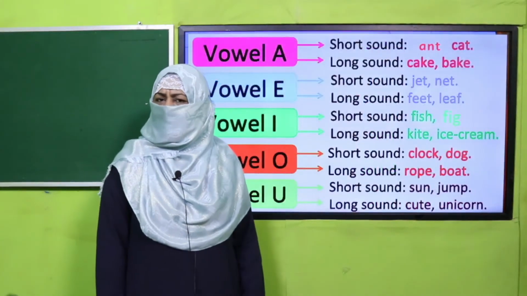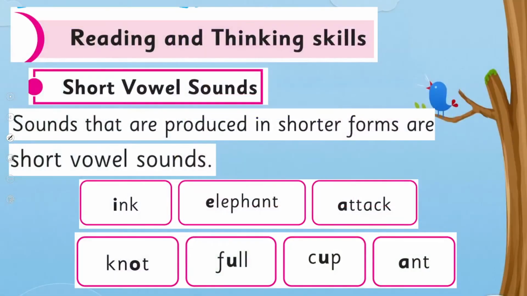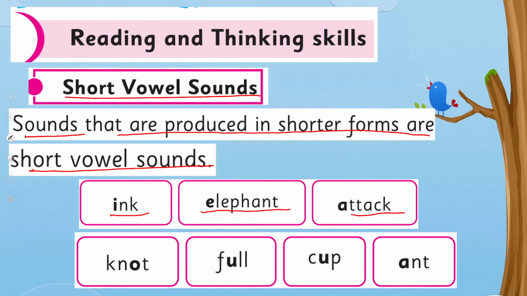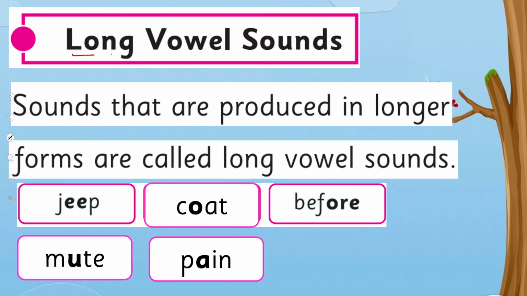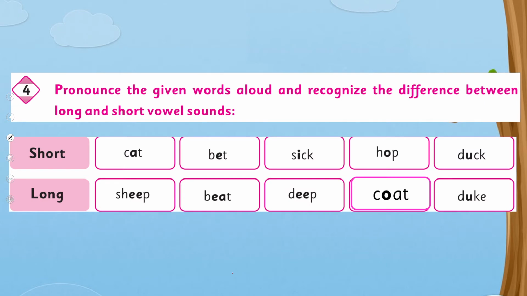Yes, my dear children, are you done with it? Good job. So it's time to practice from your book. Here, short vowel sounds are sounds that are pronounced in shorter forms. Its examples are given: ink, elephant, attack, not, full, cup, ant. And long vowel sounds are sounds that are pronounced in longer forms, as in jeep, coat, before, mute, pain. So here is an exercise.